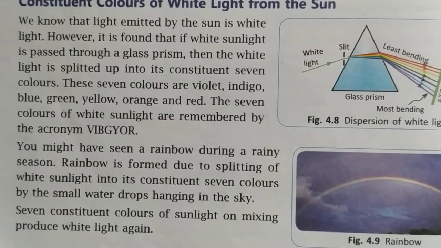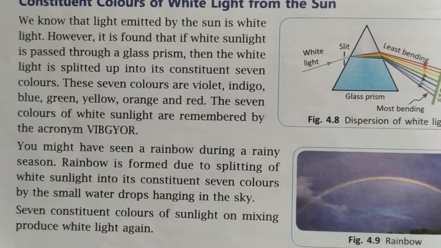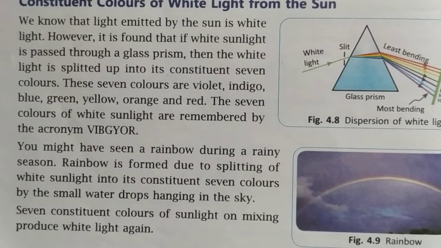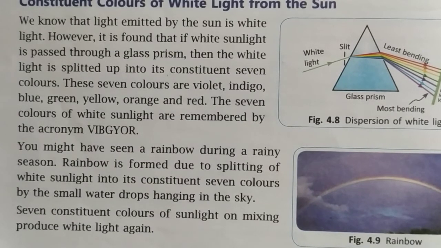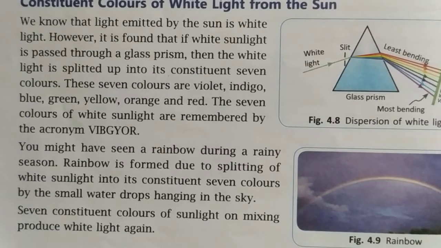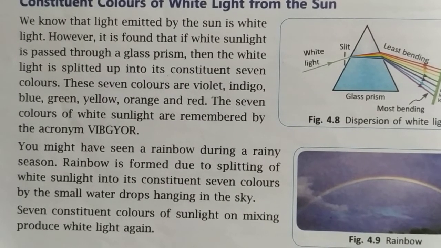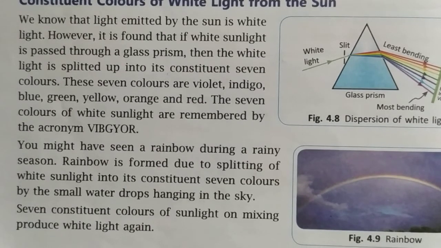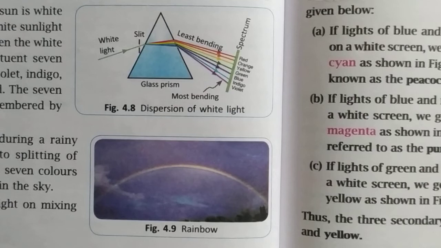This type of color dispersion you may have seen when washing your hands with soap while standing under the sun, or when detergent powder is mixed in water and foam comes over the water surface. On the bubbles in that foam we have seen this color dispersion, the 7 bands of colors, that is VIBGYOR.